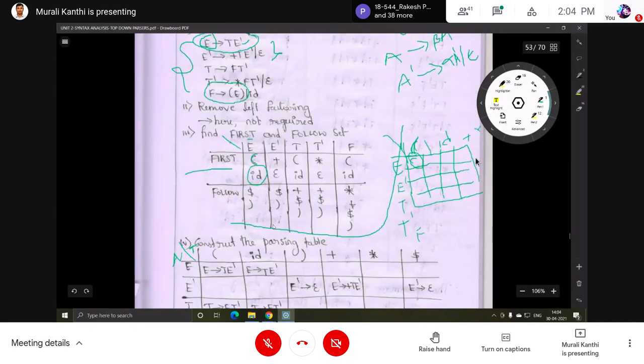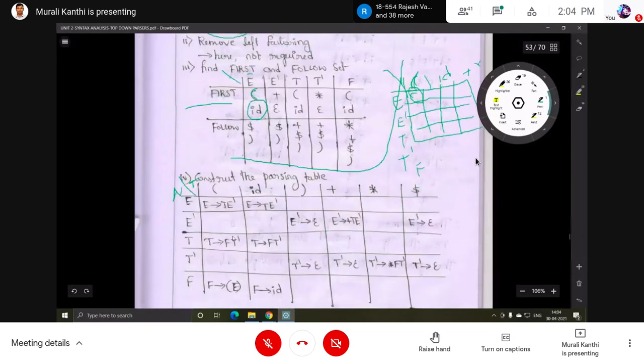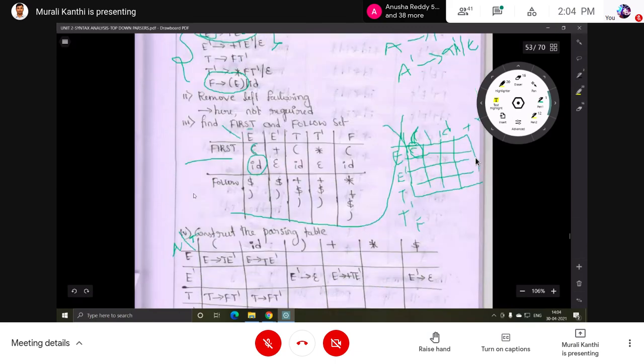So E is completed. How many are there in first of E? Only two symbols, open parenthesis and ID. So on open parenthesis the entry is filled, then on ID the entry is also filled. Only two, that's why two entries for E. E completed.